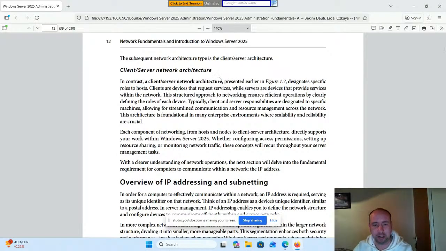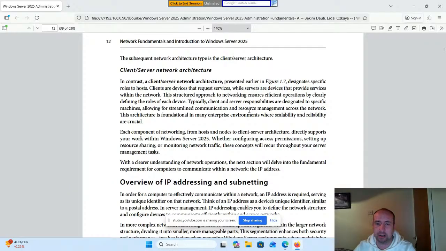Client-server network architecture. In contrast, a client-server network architecture, presented earlier in Figure 1.7, designates specific roles to hosts. Clients are devices that request services, while servers are devices that provide services within the network. This structured approach to networking ensures efficient operations by clearly defining the roles of each device.